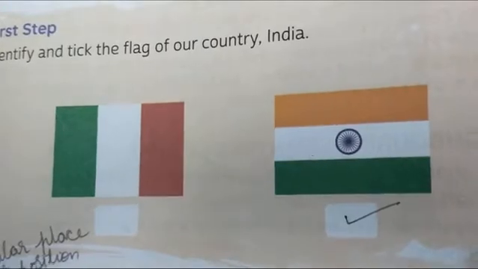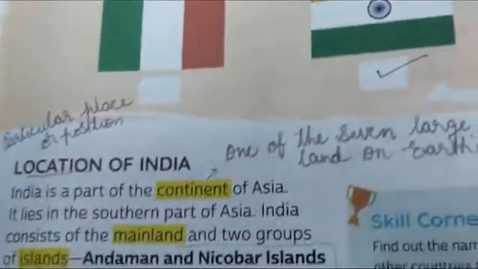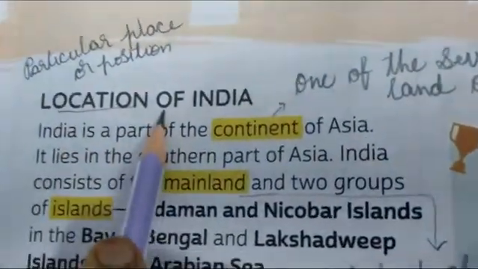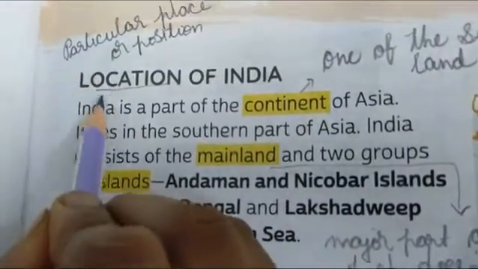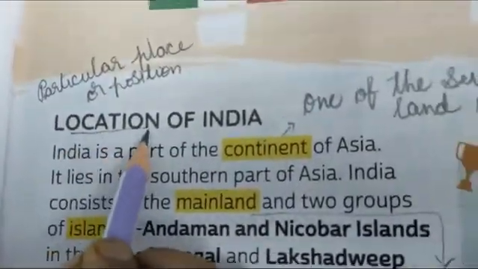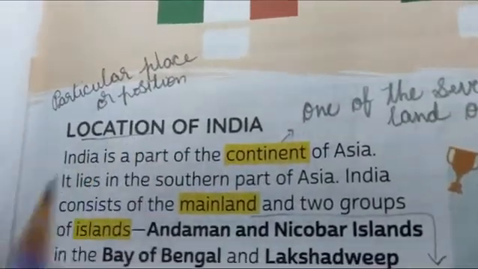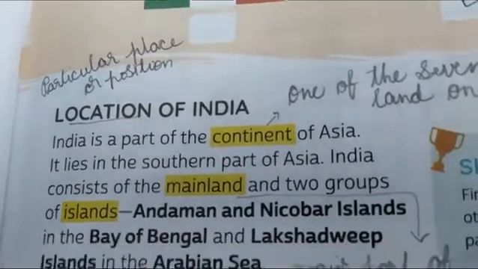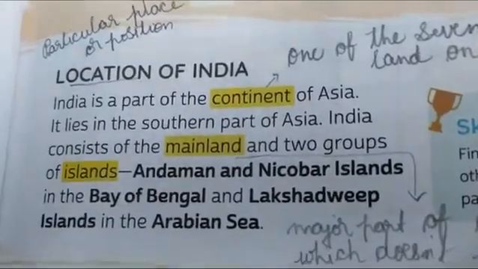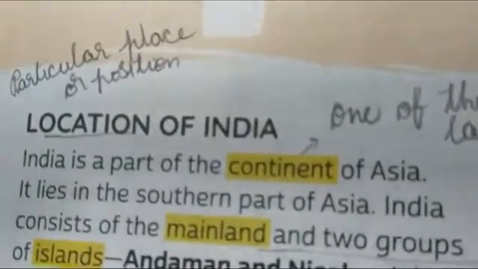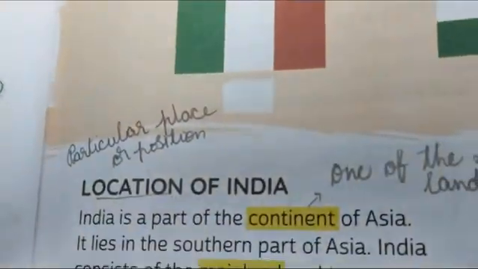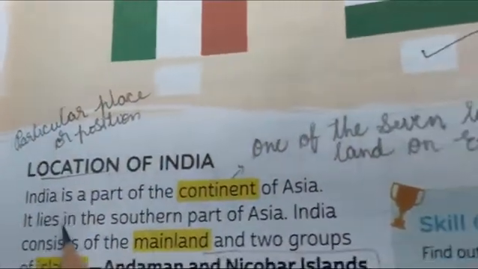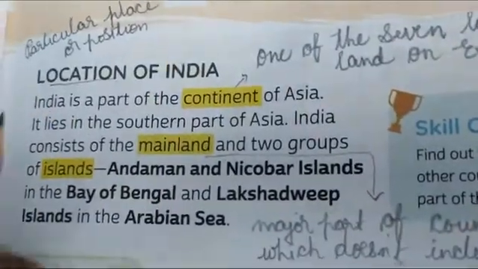Okay. Now let us discuss the first point, location of India. See here what it is. Location means a particular place or position. मतलब किस place में है India in the world, है ना? अपनी पूरा world में India where it is located. We are going to know about this.